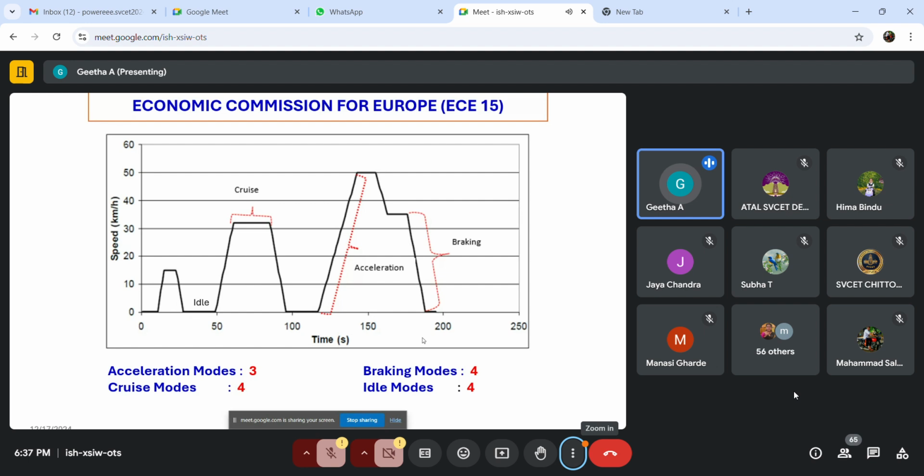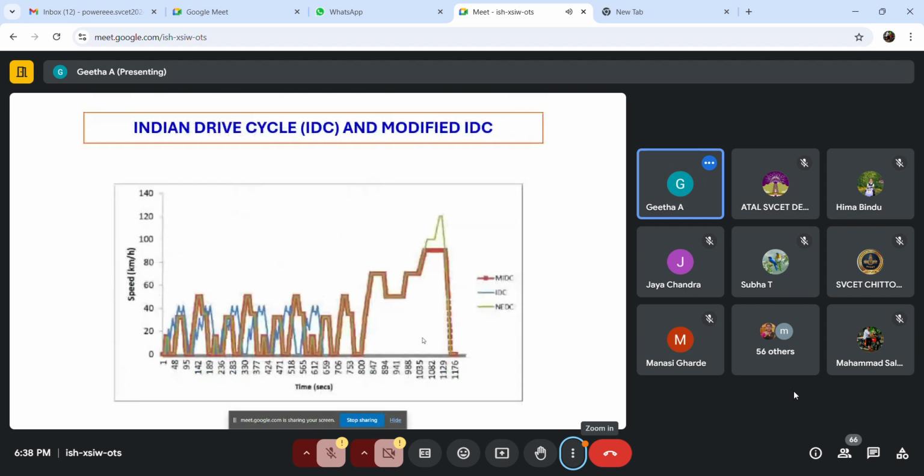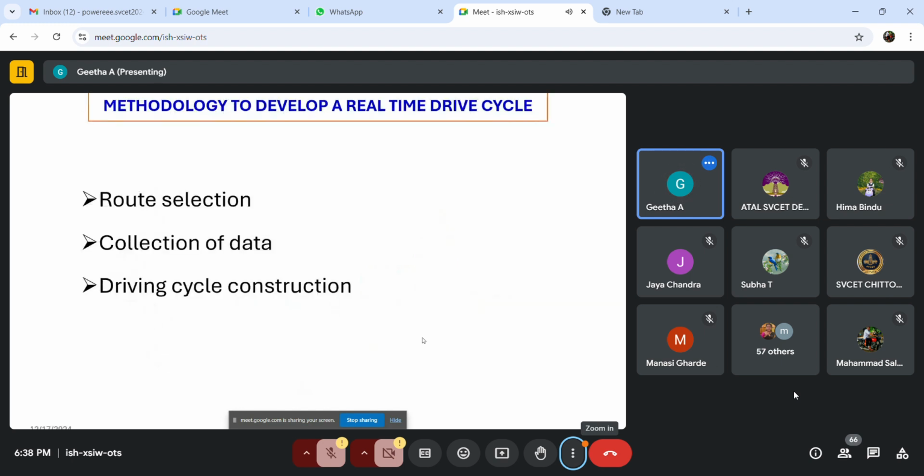You can search for those Excel series of time versus velocity, or else I will also share those Excel files with the coordinators. You can get them from them for your analysis. And then we also have the Indian driving cycle and the modified Indian driving cycle as well.